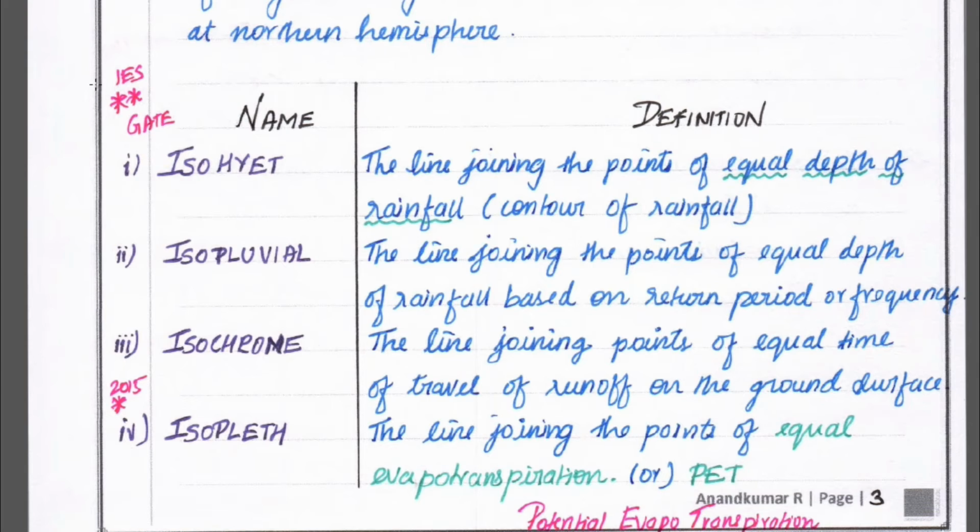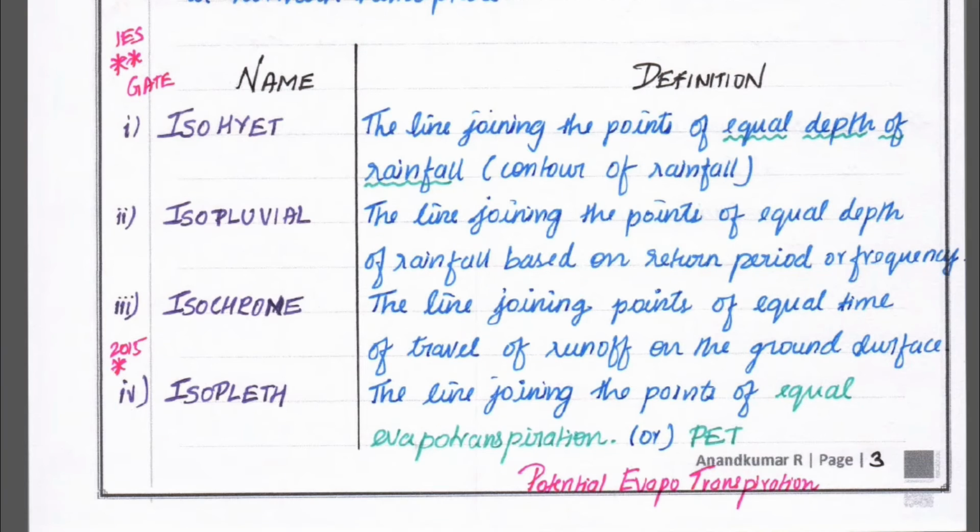Next are some definitions asked in IES and GATE examinations. The first one is isohyet: the line joining points of equal depth of rainfall, that is, the contour of rainfall. Isopluvial: the line joining points of equal depth of rainfall based on return period or frequency. Isochron: the line joining points of equal time interval of rainfall on the ground surface. Isopleth: the line joining points of equal evapotranspiration, or PET, potential evapotranspiration.